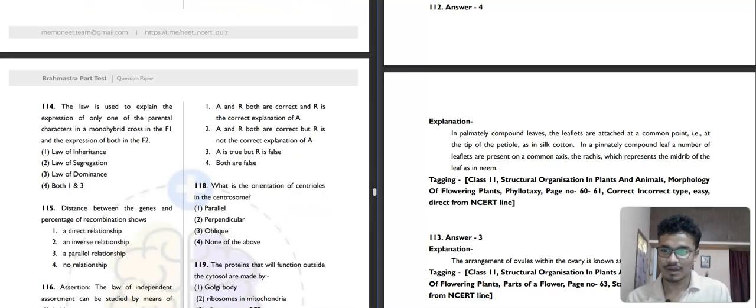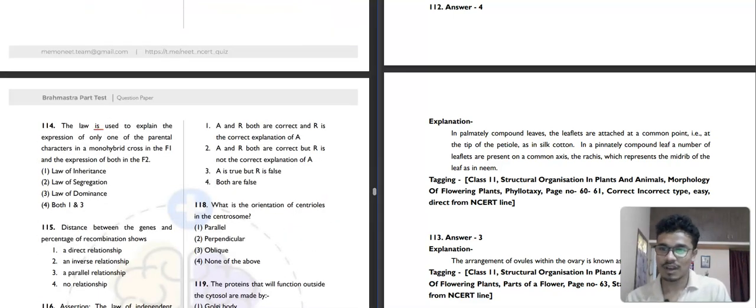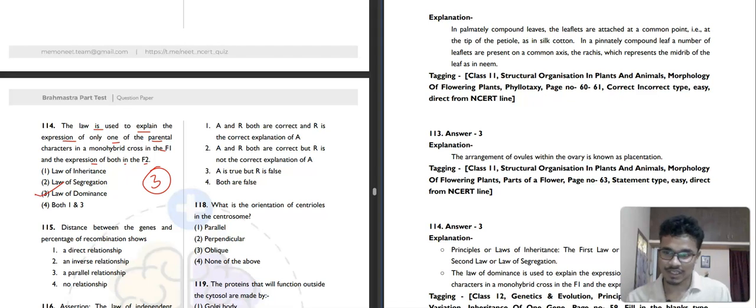Then question number 114. The law is used to explain the expression of only one type of the parental characters in a monohybrid cross in the F1 and the expression of both in the F2. So what law is this? This is the law of dominance. The third option will be our correct answer. Law of inheritance and law of segregation, both are different. 114, then 115.